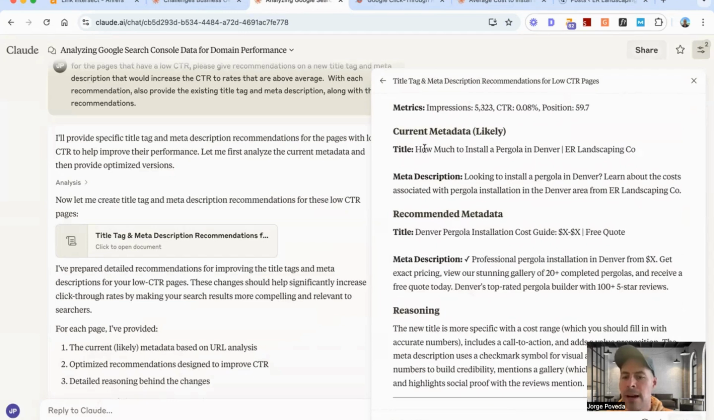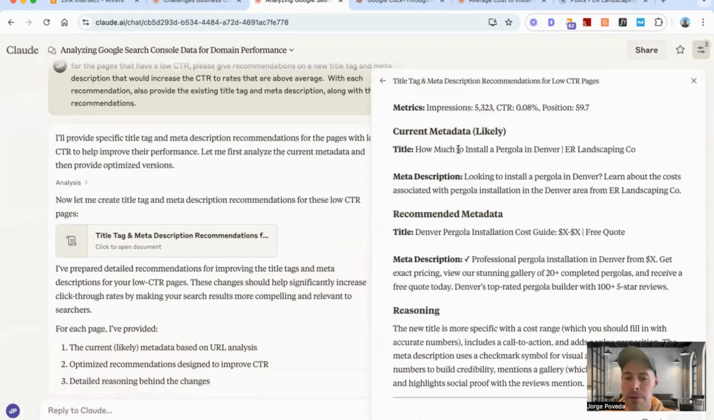So this one is how much to install a pergola in Denver, right? I mean, yes, it's very keyword driven, but it doesn't really sell the click, right? Nobody really feels compelled to click on that listing. And so my click-through rates are really, really poor. And the performance on that page is equally as poor, right?